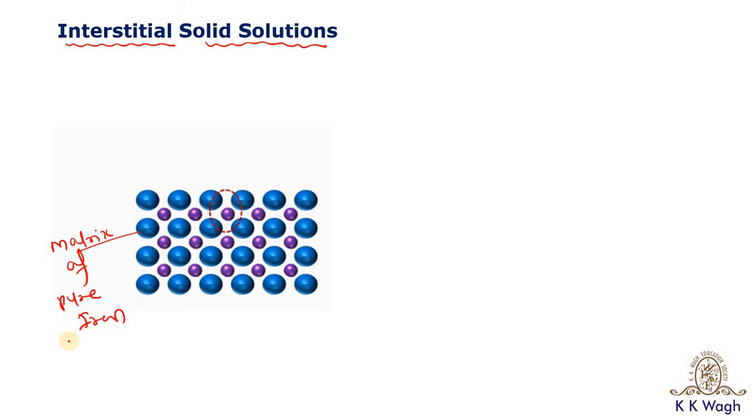We know the limitations of pure iron. Pure iron gets corroded easily, so corrosion is the main problem with pure iron. Then it has low strength, and that's why one cannot use pure iron for structural work. So to improve its strength and to make it corrosion resistant, we need to convert this pure iron to steel.